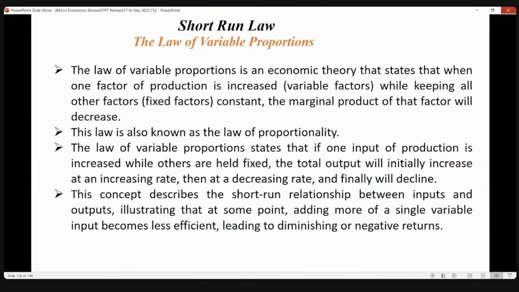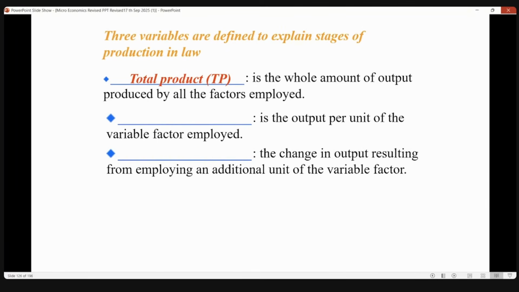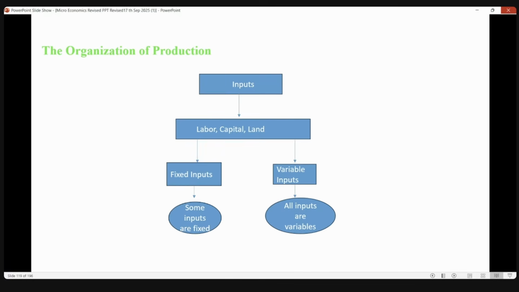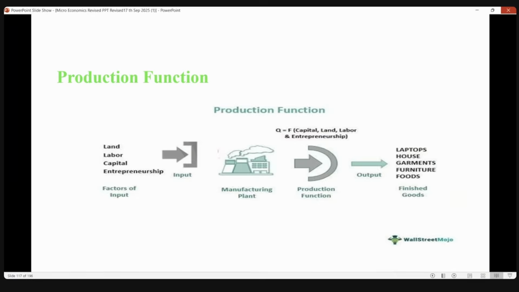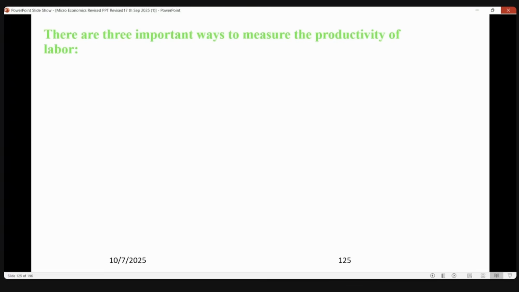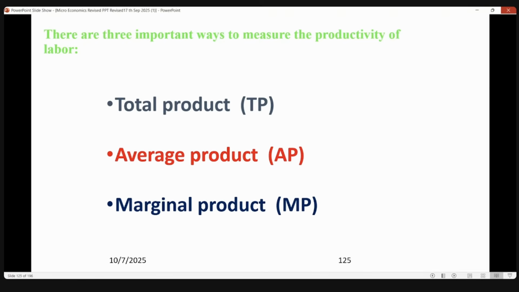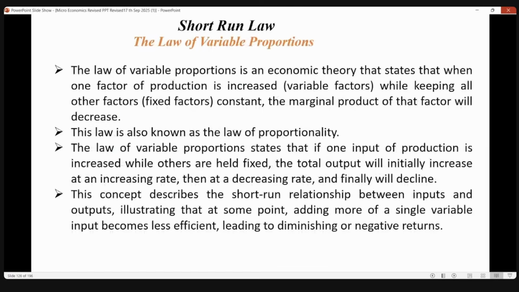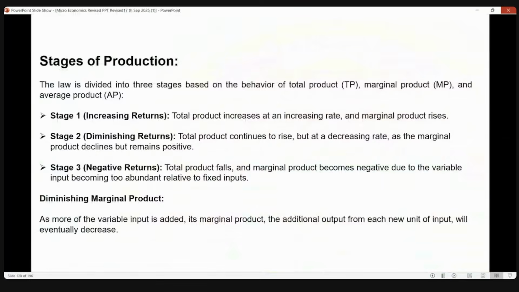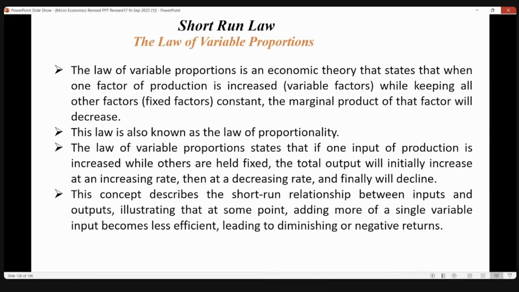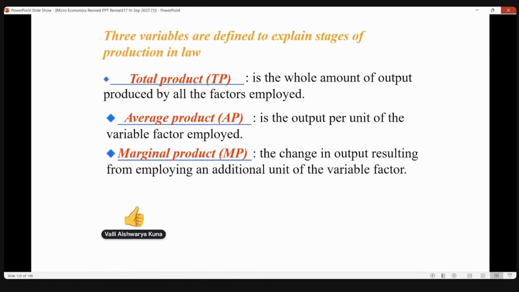Ma'am, also in the short run of productivity, is the law of proportionality and law of diminishing returns the same? Law of variable proportions. Yeah, law of variable proportions and law of diminishing marginal utility are different. For the short term, read the law of variable proportions, and the long run is returns to scale. Read these two. Law of diminishing marginal utility is indirectly linked with that.